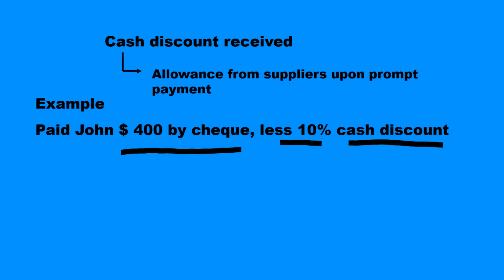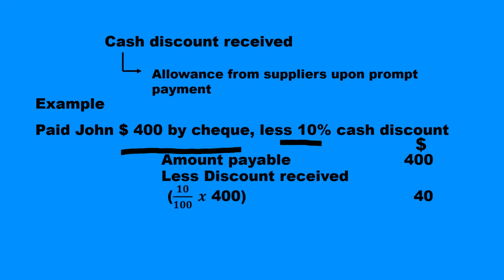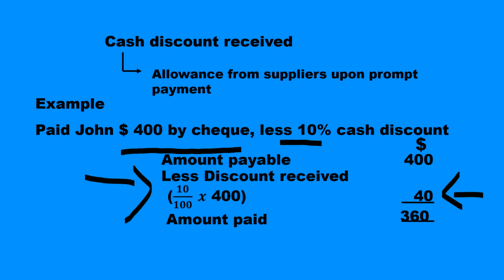Let us check. The amount payable is $400, less discount received 10% of 400, which is 40. That gives us the amount paid, 360. That is, money will leave the business to the amount of 360 towards John.